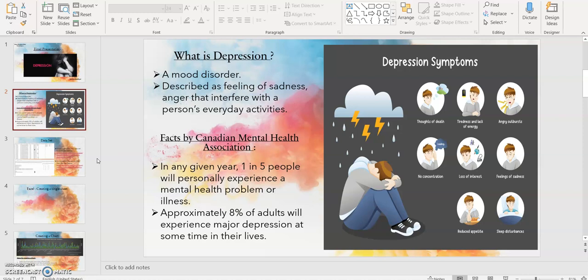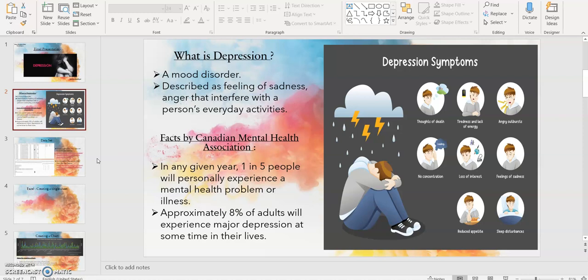As per the Canadian Mental Health Association, 1 in 5 people in a year will personally experience a mental health problem. In Canada, approximately 8% of adults experience major depression. These are some of the facts mentioned by the Canadian Mental Health Association.